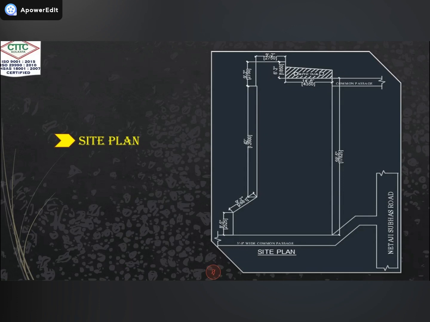But here I am showing the site plan. In the site plan we will show all the built up area and all the locations. This one is the road, that is the Netaji Subhas road, just as an example. This one is our road, and this one is our area. So in the site plan we only show the location of that plot area.